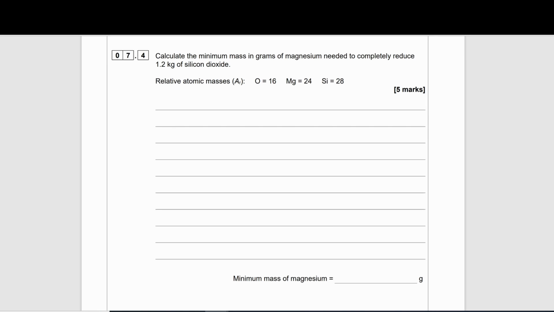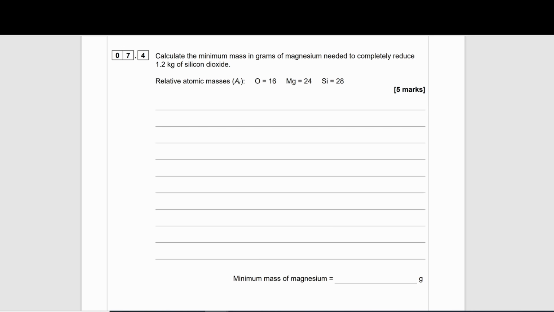7.4. Calculate the minimum mass in grams of magnesium to completely reduce 1.2 kilograms of silicon dioxide. The relative atomic masses of oxygen, magnesium, and silicon are given to us. 5 marks.